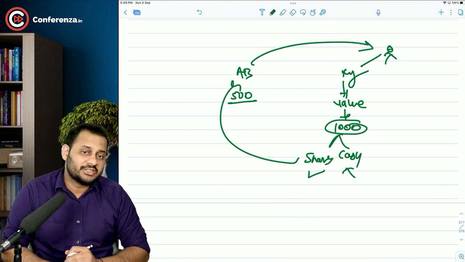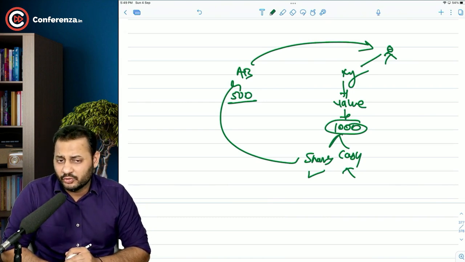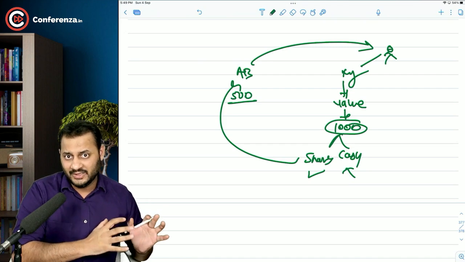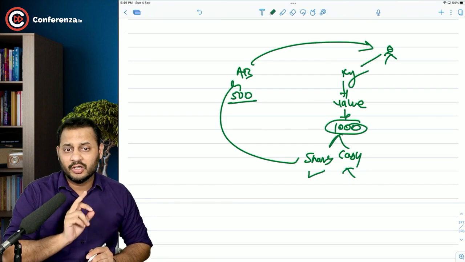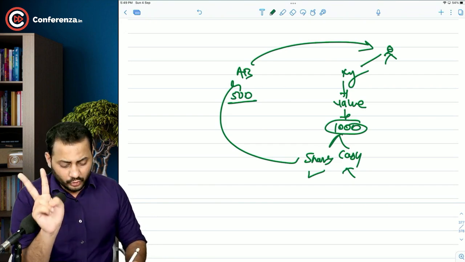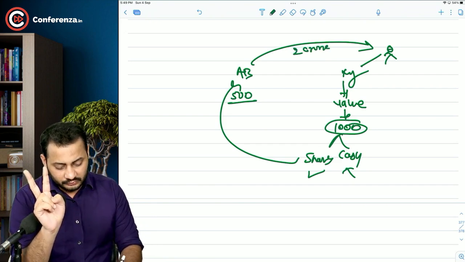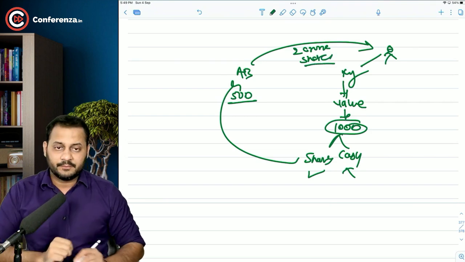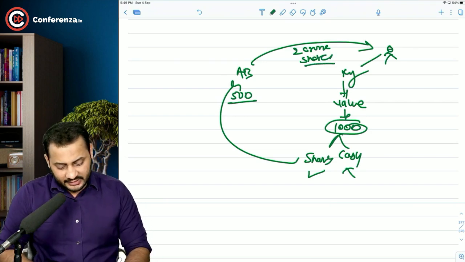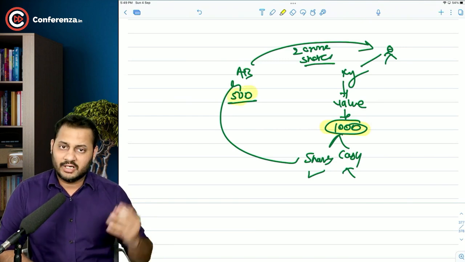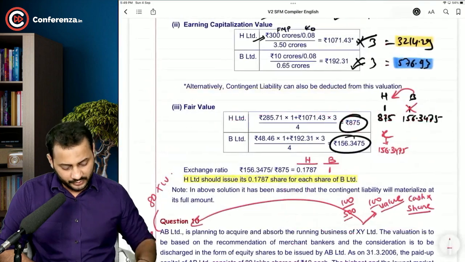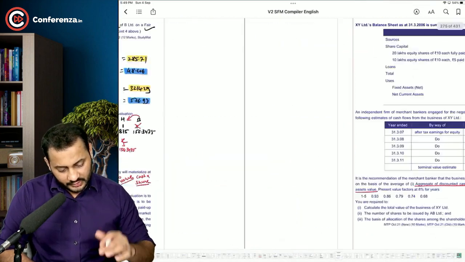And we have calculated that each share of AB company will be worth 500 rupees. So how many shares have to be given to XY Limited shareholders? 1,000 crore rupees divided by 500 rupees of one share. That will give you around 2 crore. 2 crore shares have to be given in this manner. So what is the question asking us? The question is asking us to calculate this value 1,000, and this value we have already calculated, 500. Okay. Let's turn the page.